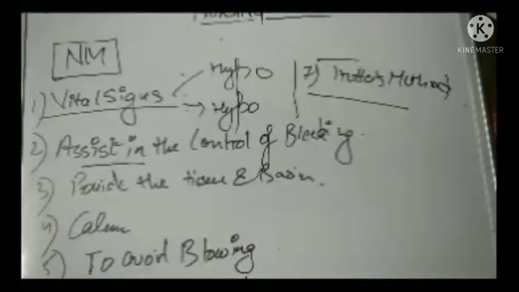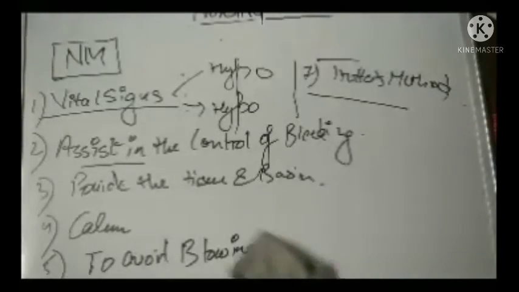The nursing management is not much difficult for this particular condition. I repeat the nursing management. You need to first check the vital signs, because the child can suddenly land up in hypovolemia or hypoxia. Then you will assist in the control of bleeding, provide the tissue and the basin, and calm the child. You will ask the child not to blow the nose. In the discharge teaching, please tell them how they can use this Trotter's method.